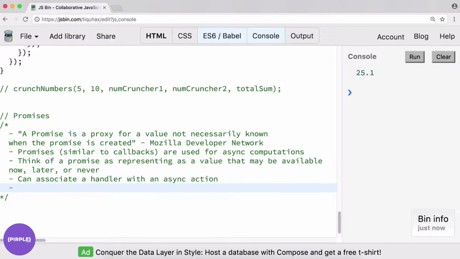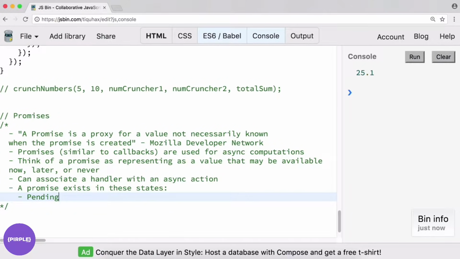Something else we need to know is that a promise exists in these states. It can be pending, which is the default initial state: the promise is not fulfilled, nor is it rejected.